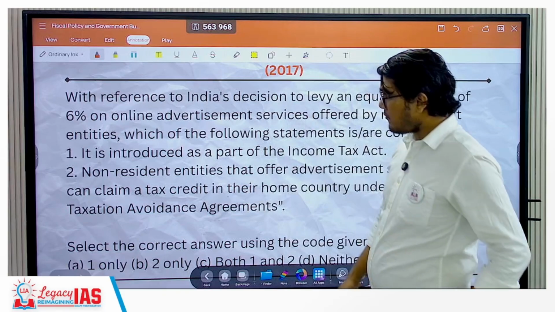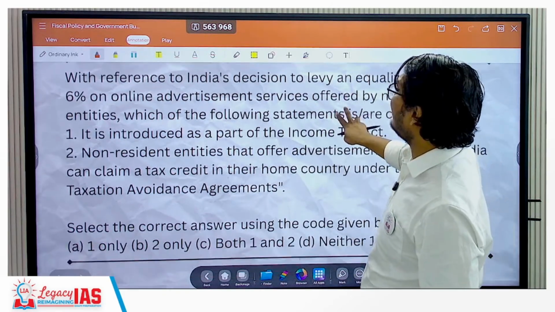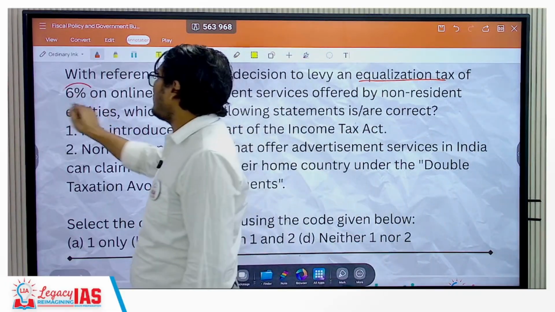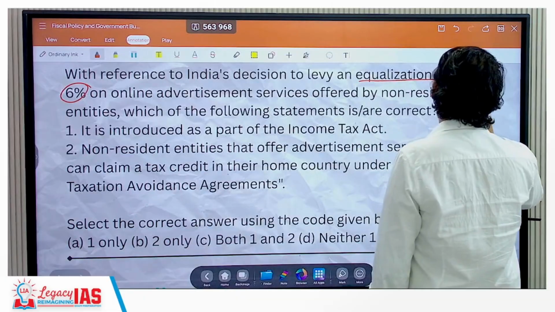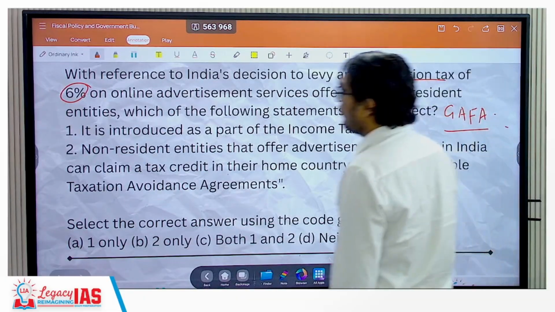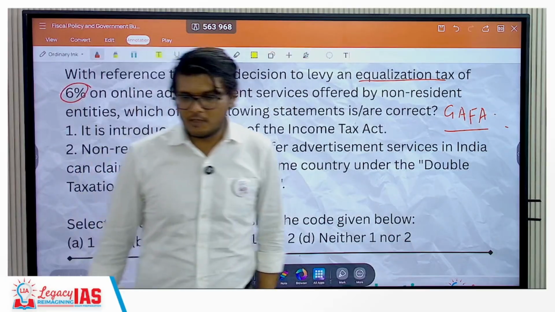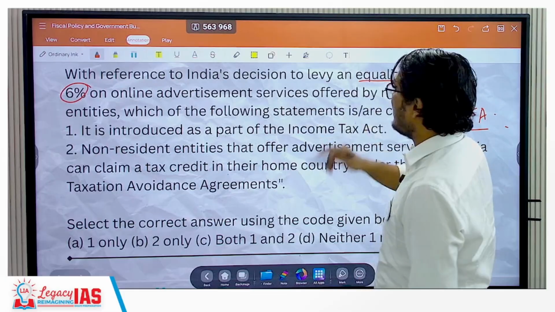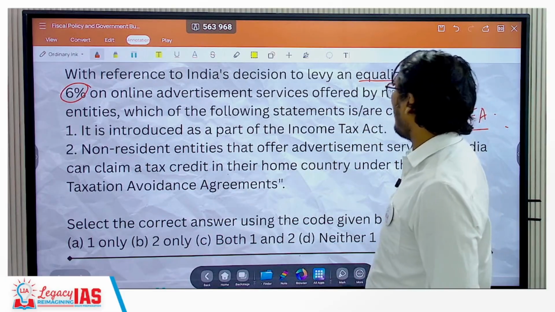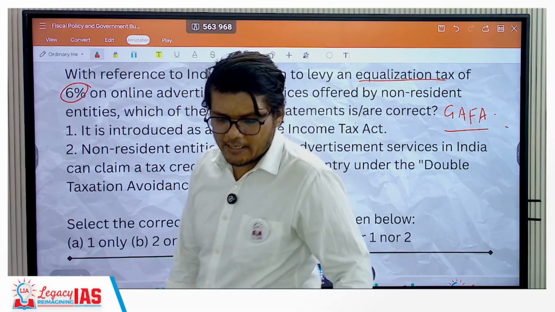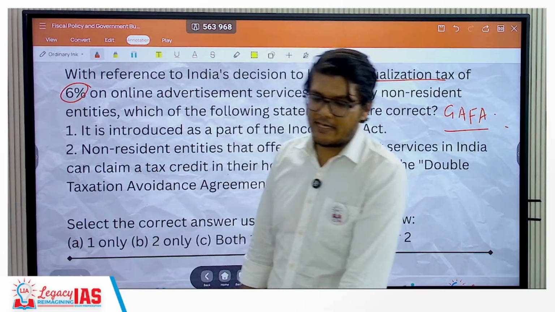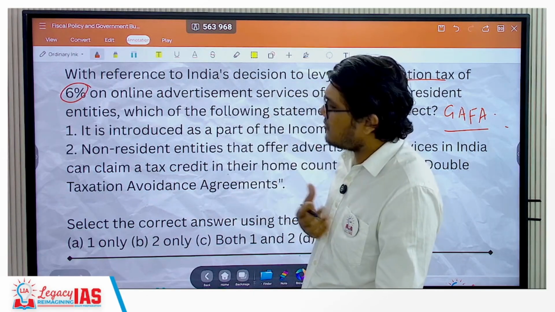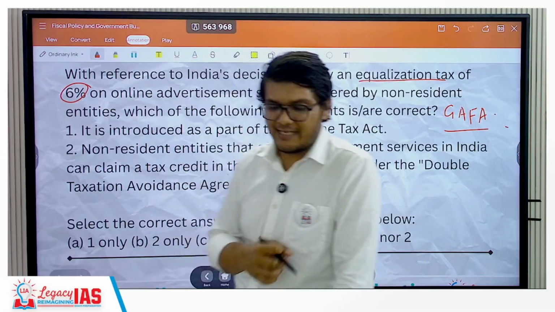Another question. In 17, with reference to India's decision to levy an equalization tax of 6%. Remember, this is also known as the GAFA tax. What is this GAFA? Google, Apple, Facebook, Amazon. The GAFA tax, or the equalization levy on online advertisement services offered by non-resident entities. Which of the following statements are correct?